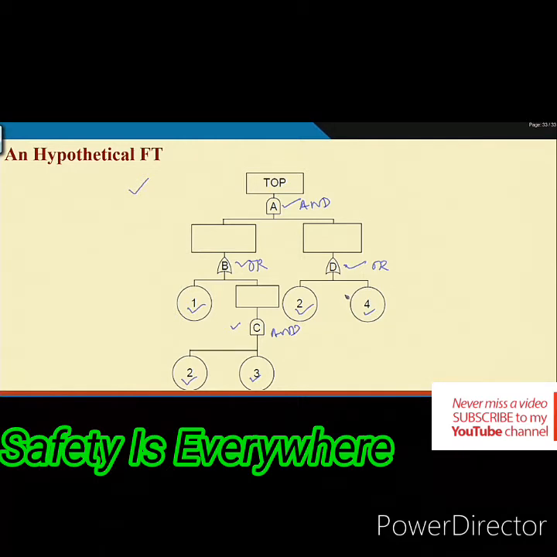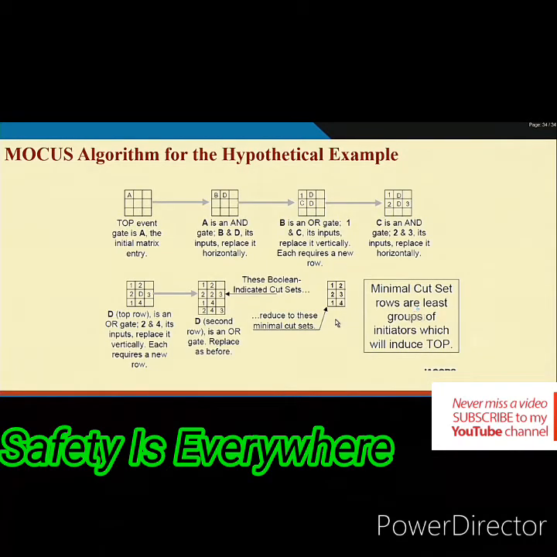Okay. So, we want to use the MOCUS algorithm now. How will we do it? You create a matrix. So, in the matrix, there are the number of rows and the number of columns.